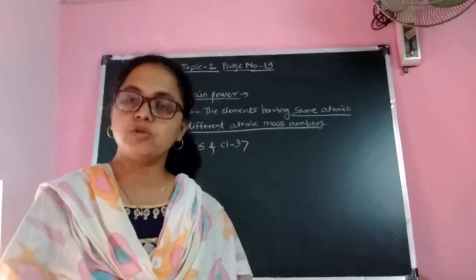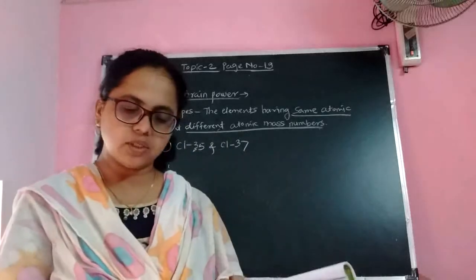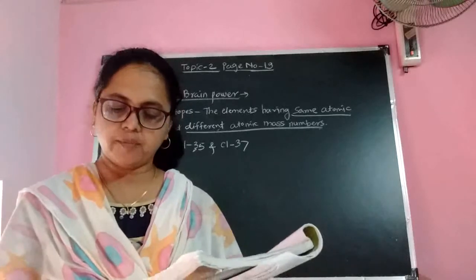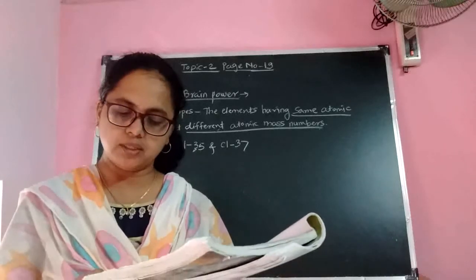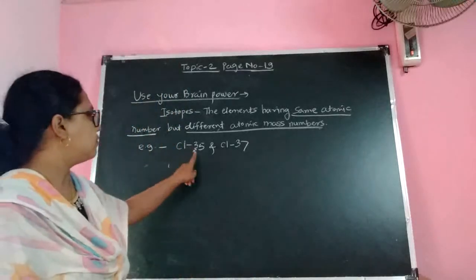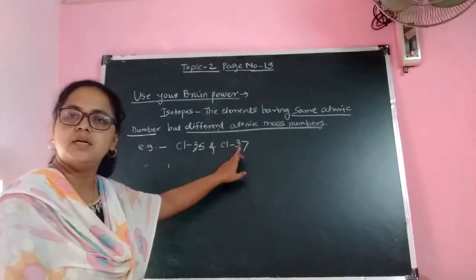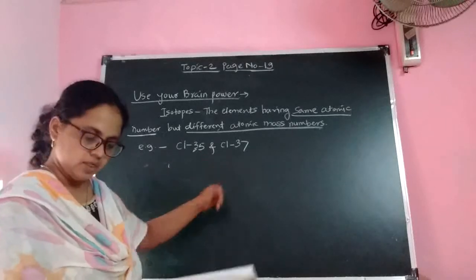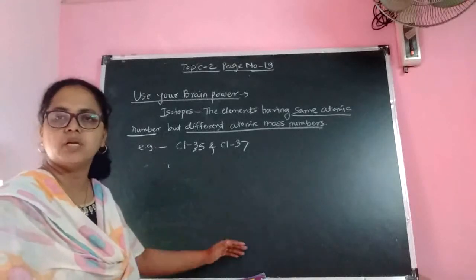Next point is Use your brain power. You can see on page number 19 there is Use your brain power. What is the question asked? Chlorine has two isotopes, Cl-35 and Cl-37. Atomic masses are 35 and 37 respectively. Chemical properties are the same. Where should these be placed in Mendeleev's periodic table? That is, the first chlorine atom has atomic mass 35, the second chlorine atom has atomic mass 37. Then where are these two elements placed in Mendeleev's periodic table, in different places or in the same place?